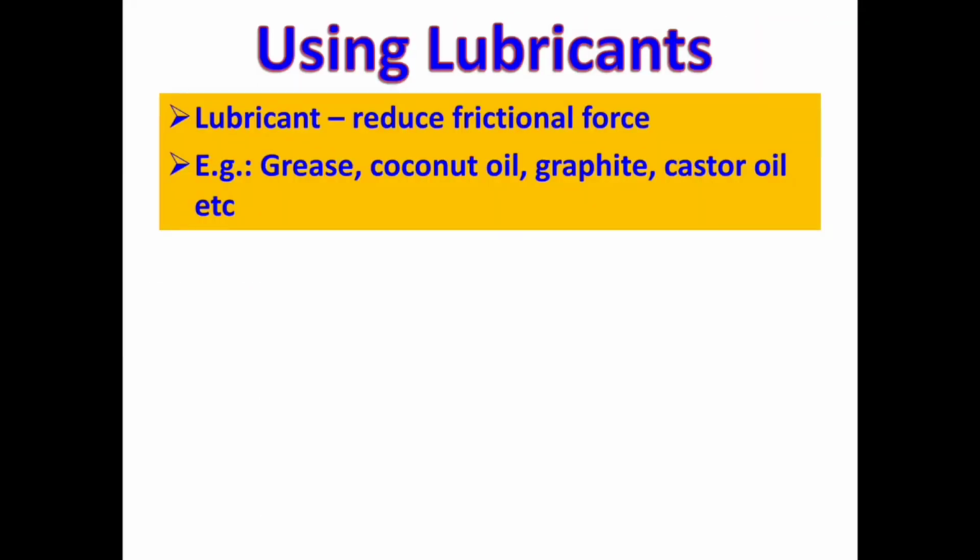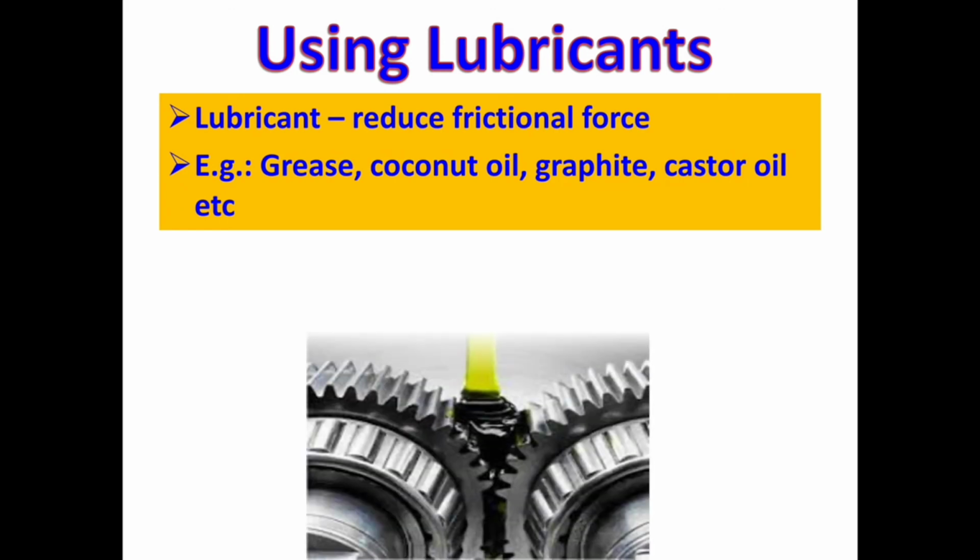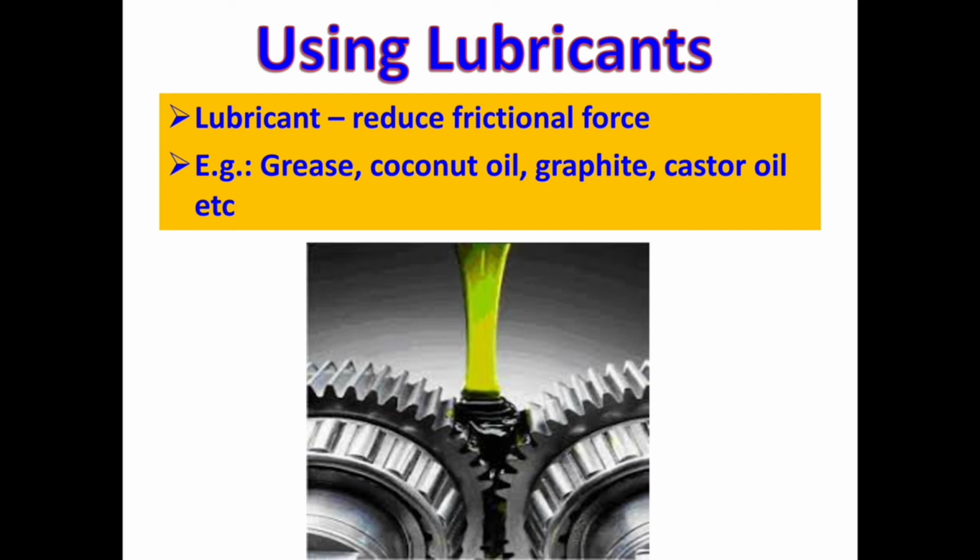Let us see about the usage of lubricants. A substance which reduces the frictional force is called a lubricant. For example, grease, coconut oil, graphite, castor oil are some of the examples. The lubricants fill up the gaps in the irregular surfaces between the bodies in contact. This provides a smooth layer, thus preventing direct contact between their rough surfaces.